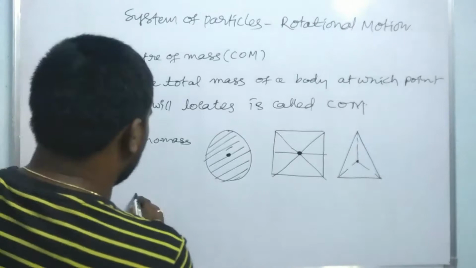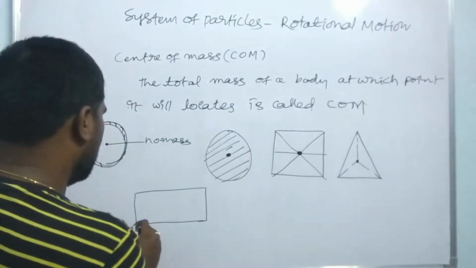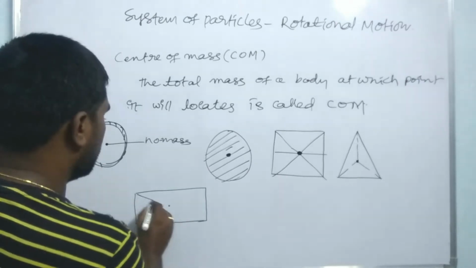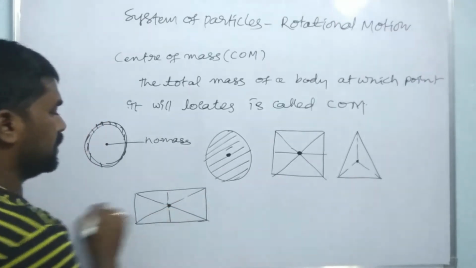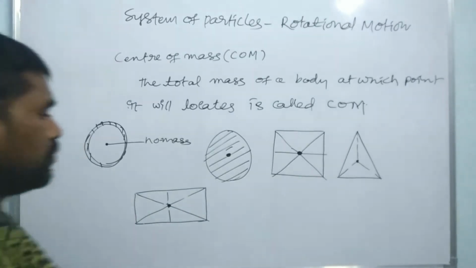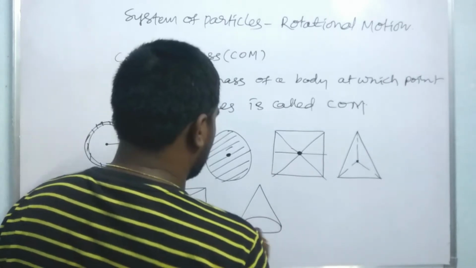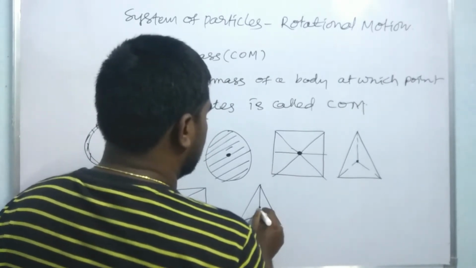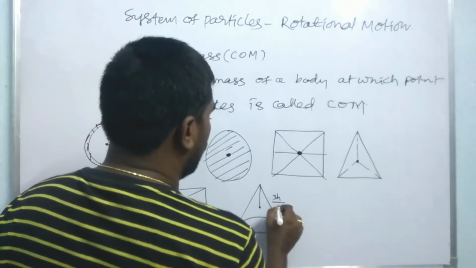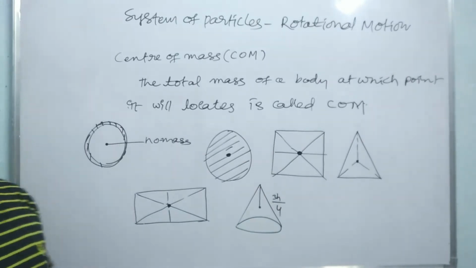In case of rectangle, it has the center of mass at the bisectors. In case of cone, this is a cone. So it has the center of mass at 3h/4. It has the center of mass at the point of 3h/4.